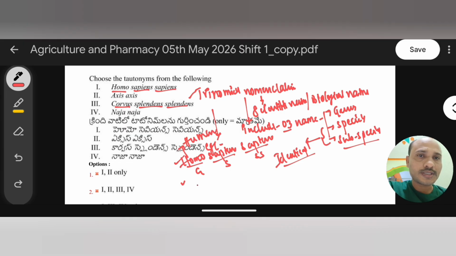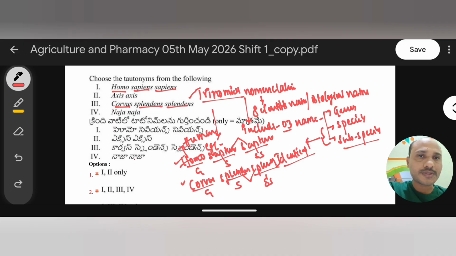And one more example given, that is Corvus splendens splendens. So here Corvus is the genus name, splendens is the species name, and another splendens is the subspecies name. See here, subspecies and species are identical, these two. So like that, every living organism has three names. Such type of nomenclature is called trinomial nomenclature.